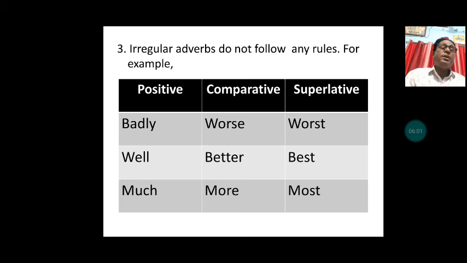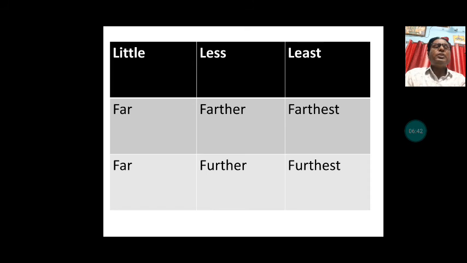But here it is not the adjective, it is the adverb badly, and badly becomes worse in comparative and worst in superlative. Another word is well, which you have used in the adjective good, better, best. Well is an adverb, and that becomes better in comparative form, and best in superlative form. Another word is much, more, most. These are irregular, and that's why they change this way.